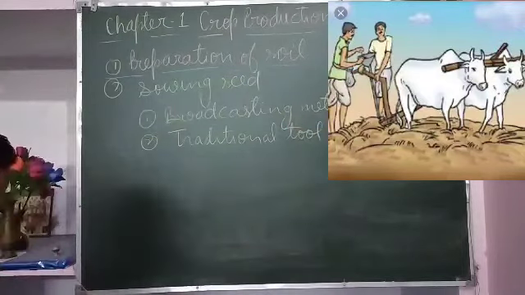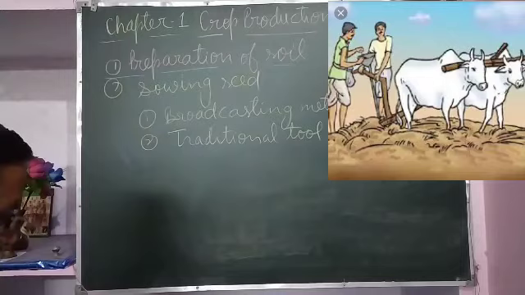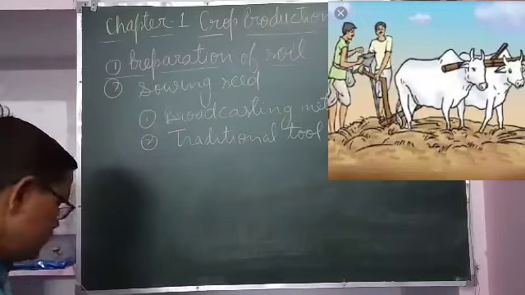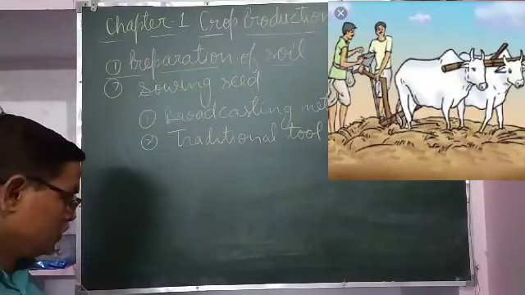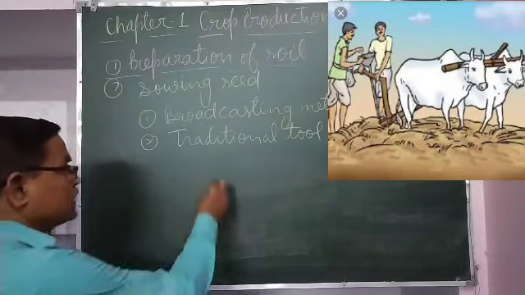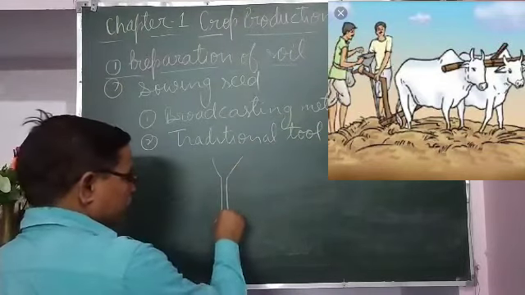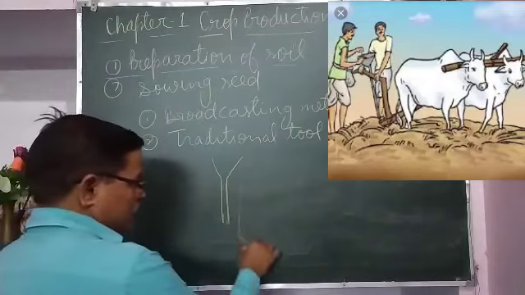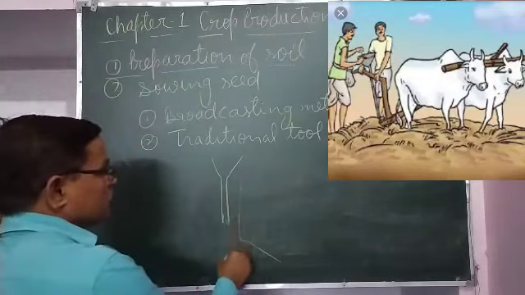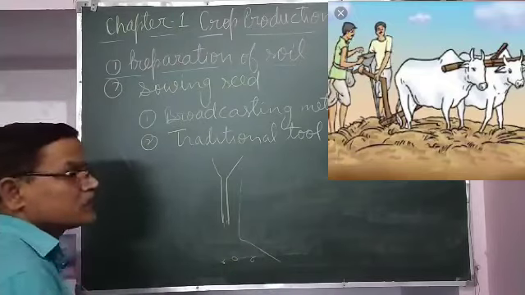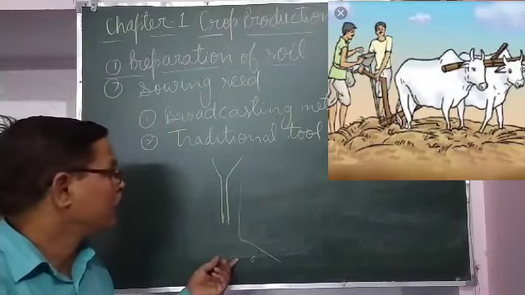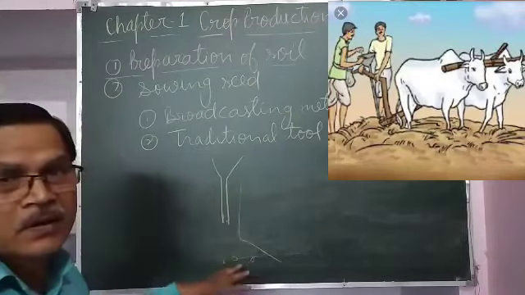In this, a funnel like structure, which you may see in the diagram at figure number 1.2 in your NCERT book, is behind the plough, and when the plough is moved, seeds are sown at proper distance behind the plough, put deep inside the soil, and then covered with the soil.